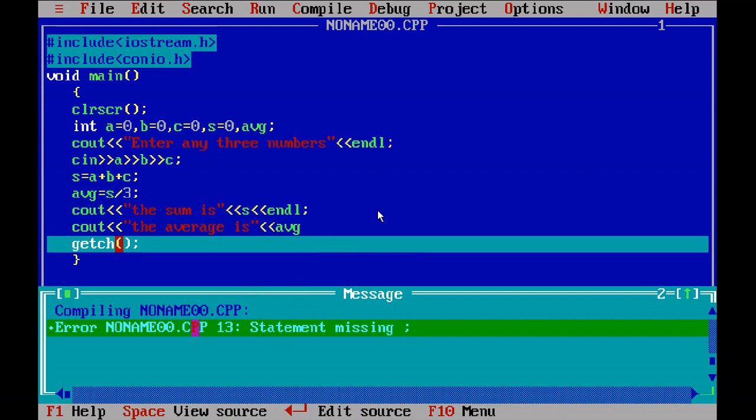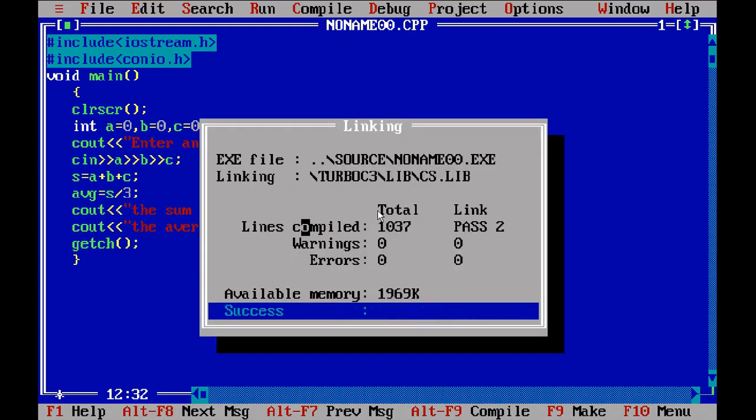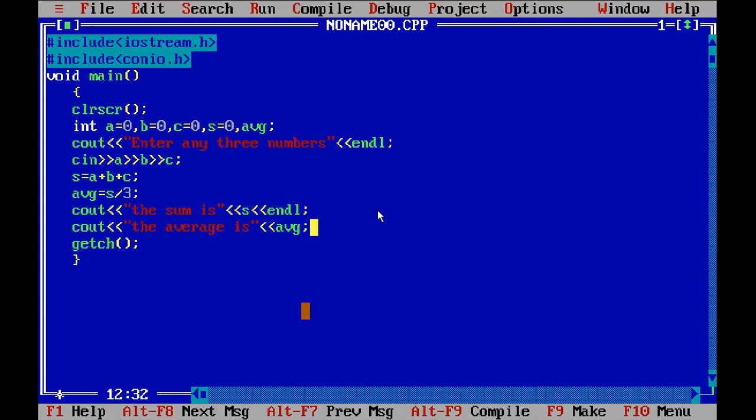So this way the computer will show you all the errors. If you make any mistake, the computer will show it here. So I will give the semicolon here, and then I will again run the program. See, now the computer is saying there is no error, zero errors, and success, which means the program is successful. So this way you can run the program. So to run the program you have to press Ctrl F9.